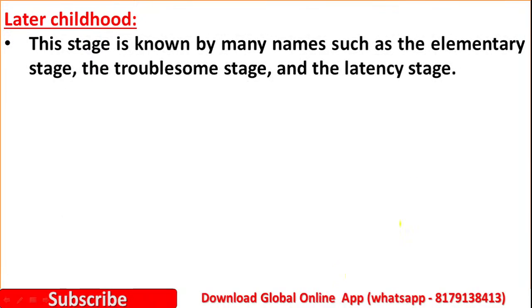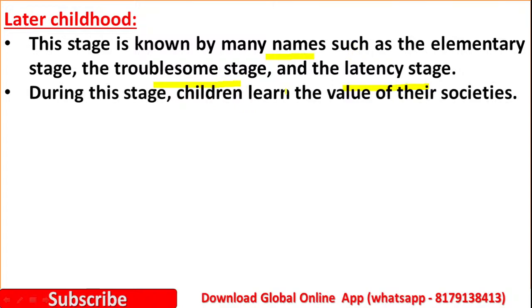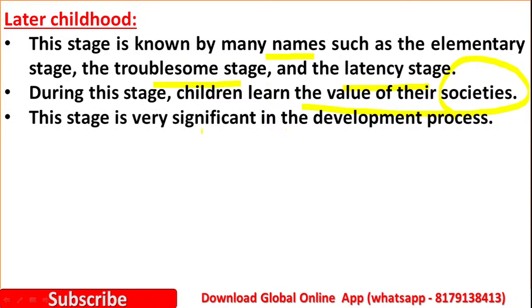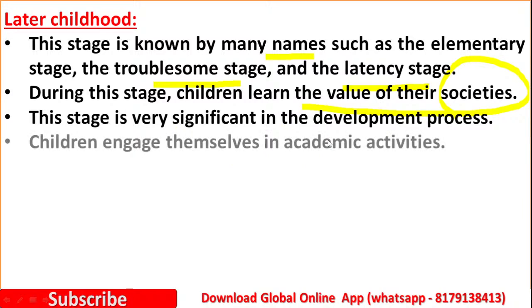So next let us see later childhood. This stage is known by many names such as elementary stage, troublesome stage or latency stage. Here in this stage children learn the values of their society. Then this stage is very significant, and children engage themselves in academic activities.